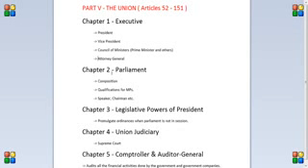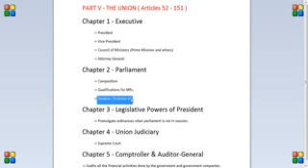Next, chapter 2. Chapter 2 talks about parliament. It basically says what is the composition of parliament, like parliament consists of Rajya Sabha, Lok Sabha, president, things like that. It also talks about qualification of MPs, what are the minimum age qualifications and things like that for an MP, and how he can be disqualified, things like that.